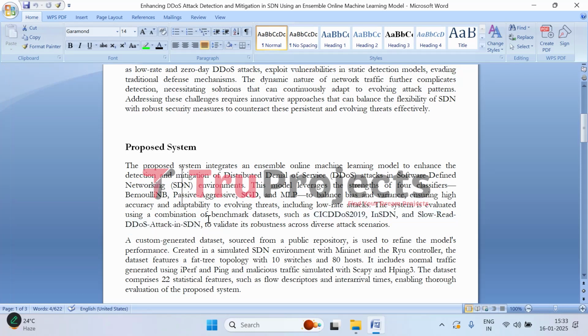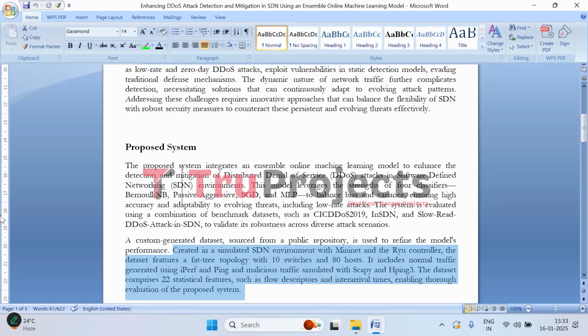We have also incorporated a custom generated dataset, taken from a public repository. This dataset is generated in a controlled SDN environment using Mininet and the RYU controller, which helps to simulate a realistic network setup. The network follows a fat tree topology, which consists of 10 switches and 80 hosts, mimicking a real world SDN network.